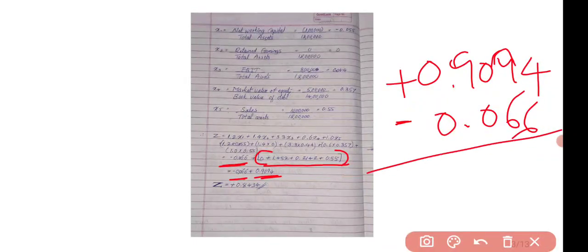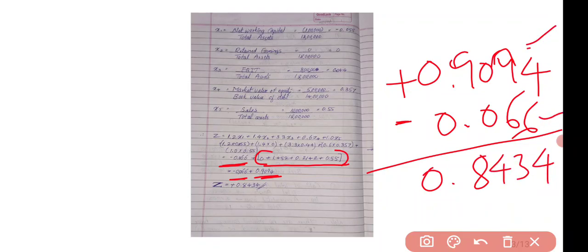You just have to deduct it from the plus value. You will get 0.8434. Because the plus value is higher than the minus value, the sign will be plus. So the answer is 0.8434. This is your Z-score value.